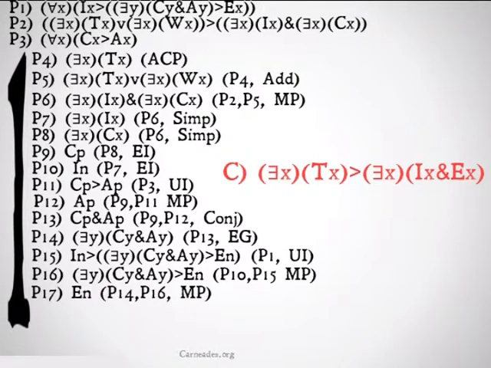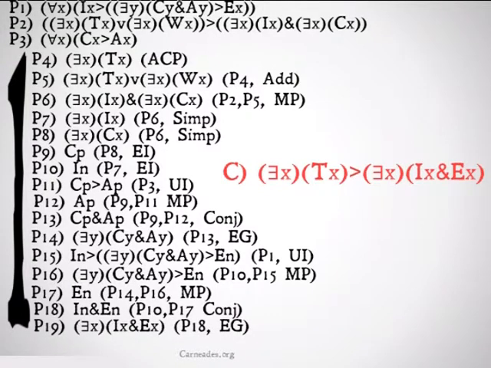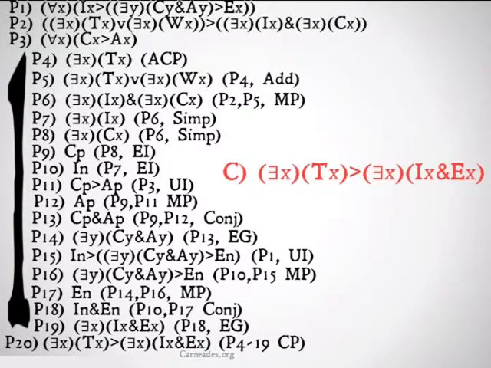We'll do another modus ponens to end up with n is an e, 14, 16 modus ponens. All that's left to do is now conjoin n as an I and n as an e to get pretty close to our conclusion. We now have there exists an x such that x is an I and x is an e. Premise 18, existential generalization, and we can close out our lovely conditional proof with there exists an x such that x is a t implies there exists an x such that x is an I and x is an e. 4 through 19, conditional proof.